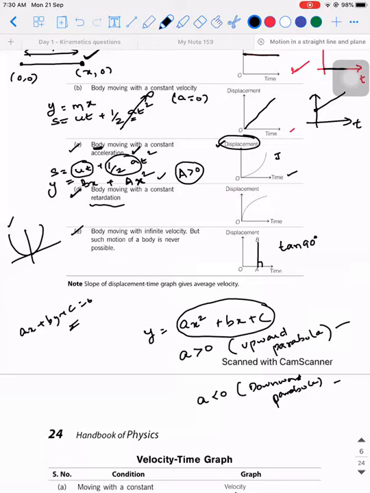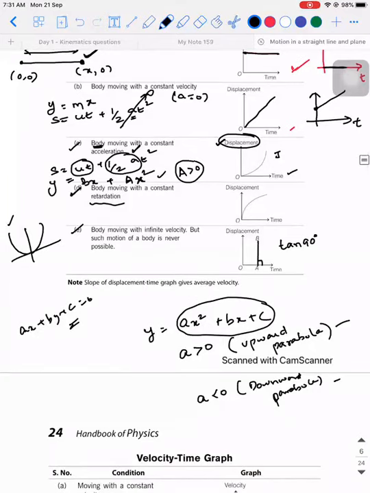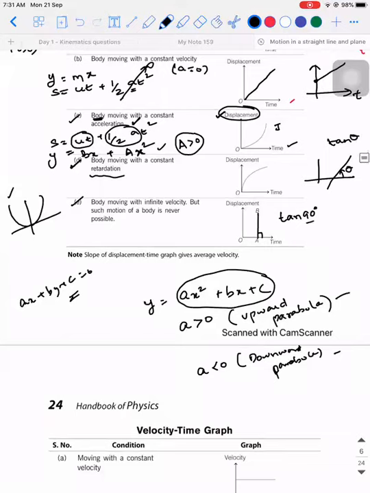I hope you know all this, right? So when you have a straight line making an angle theta with the x-axis in the anti-clockwise direction, then tan of the angle is what is called slope. So here theta is 90 degrees, tan 90 is infinite. That is why they are using the word infinite velocity.